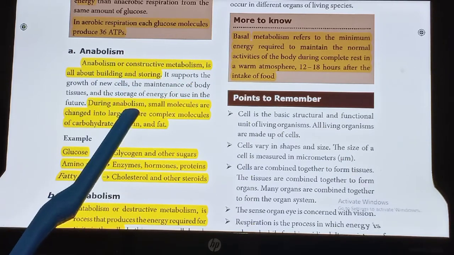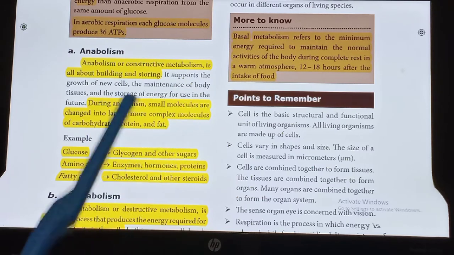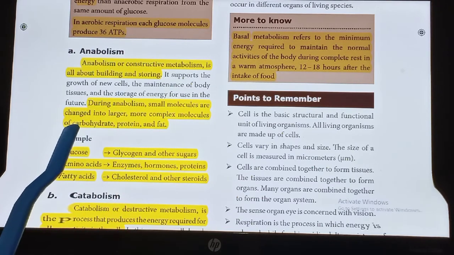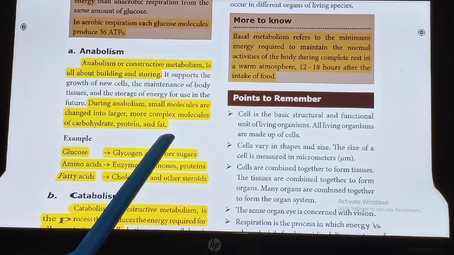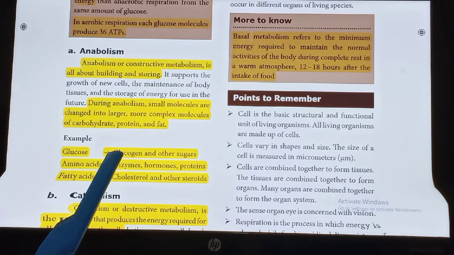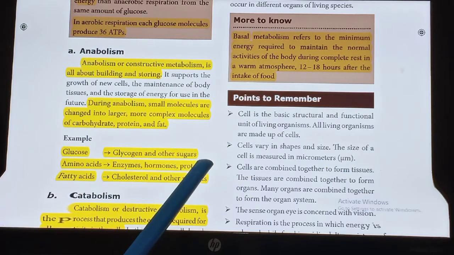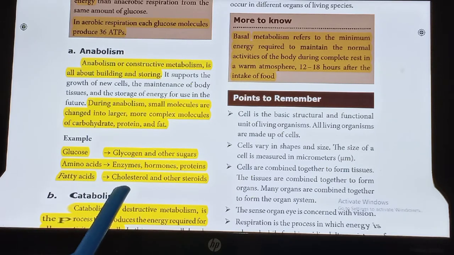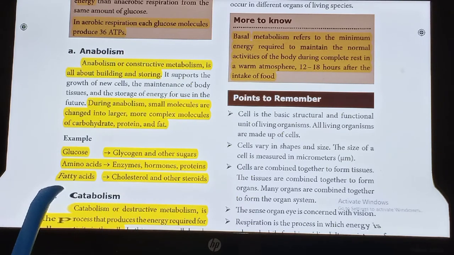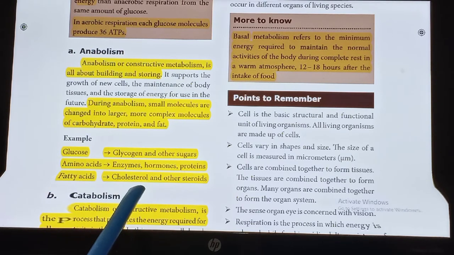During anabolism, small molecules are changed into larger, more complex molecules of carbohydrates, protein and fat. For example, glucose is changed into glycogen and other sugars. Amino acids are changed into enzymes, hormones, proteins, etc. Fatty acids are changed into cholesterol and other steroids.